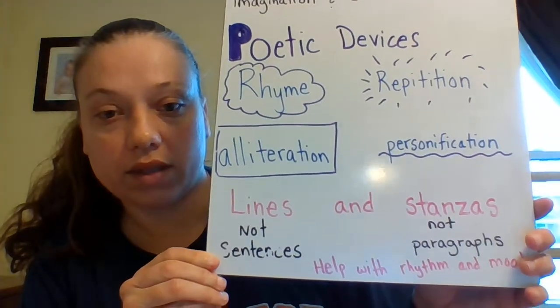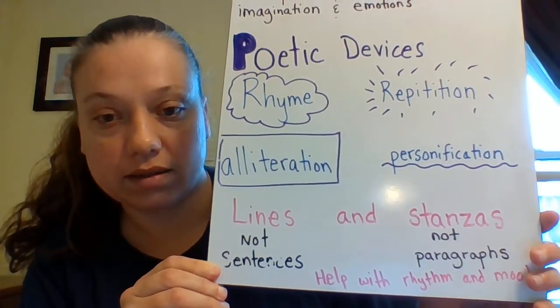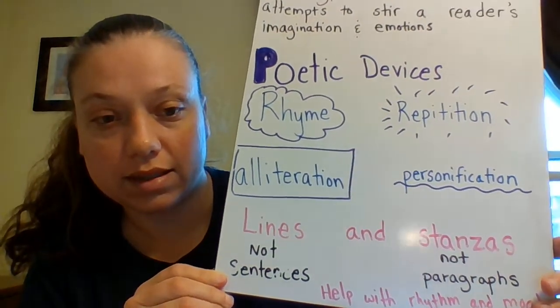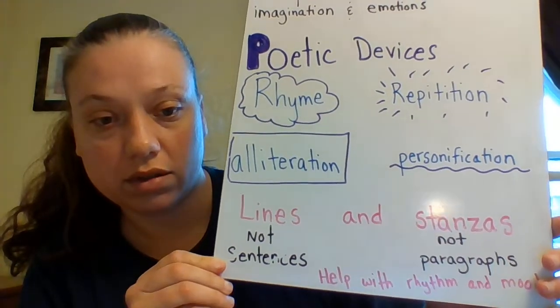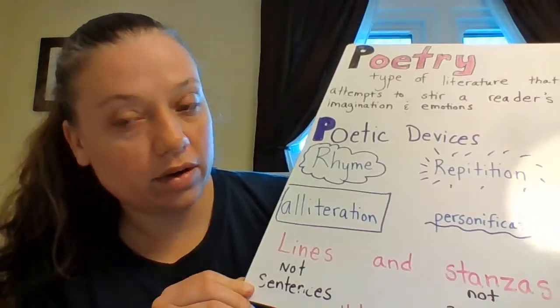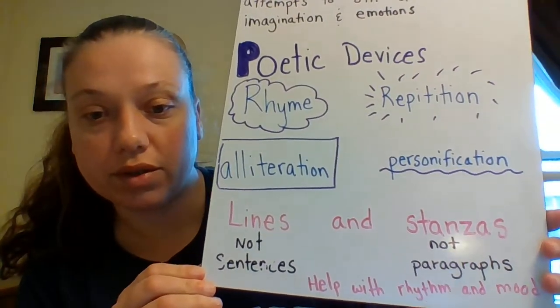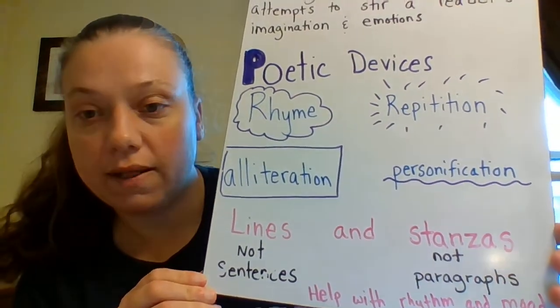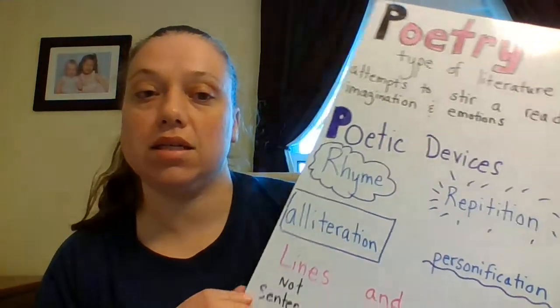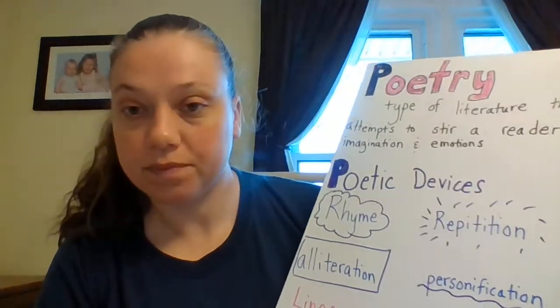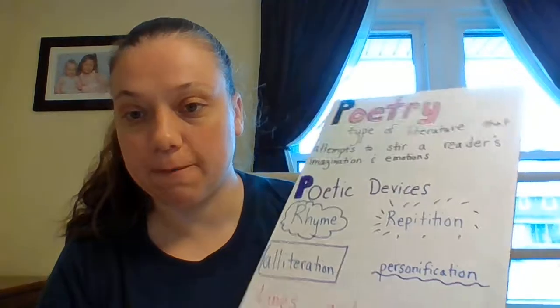Then we quickly talked about lines and stanzas. So remember, we're using lines, not sentences, stanzas, not paragraphs. All of that together, along with similes, metaphors, and onomatopoeias, which we will also cover in the next couple weeks, help the reader connect to the poem and to determine the meaning.